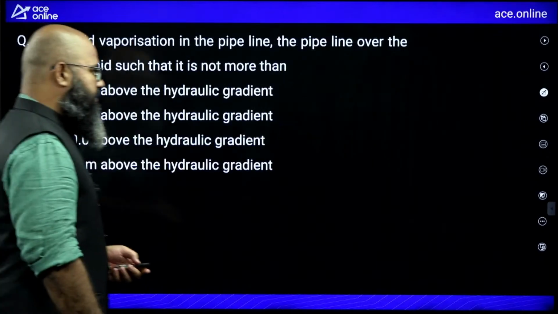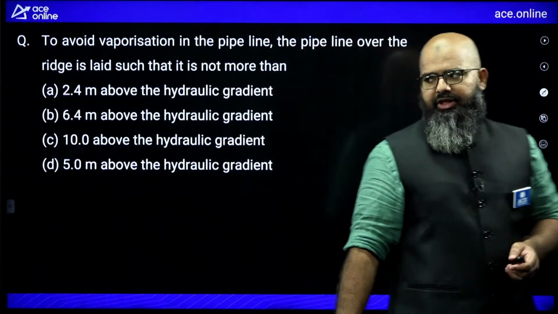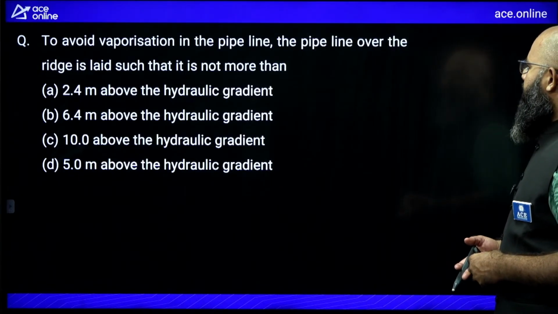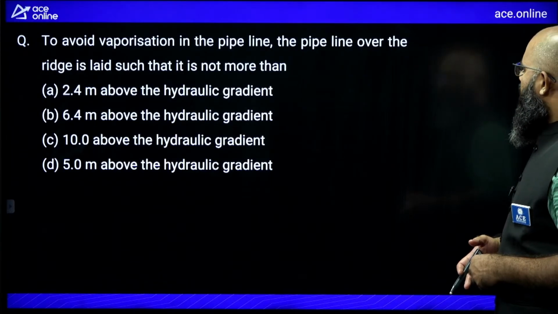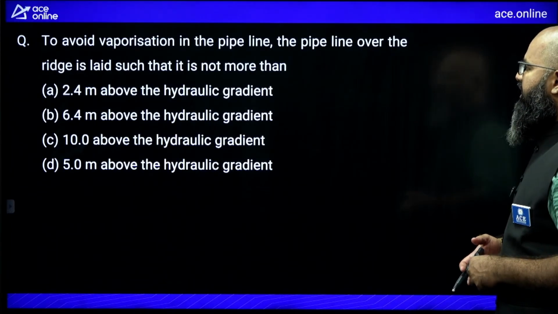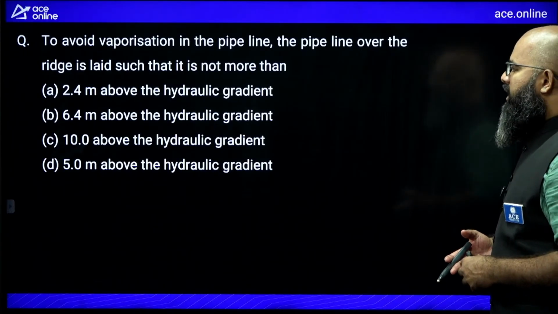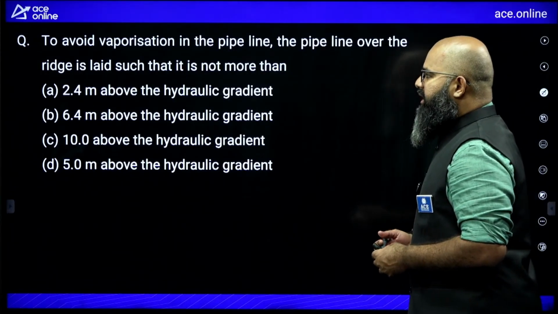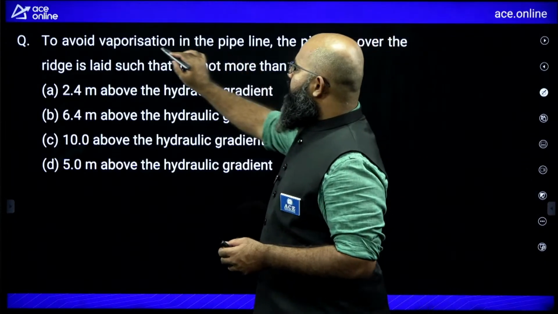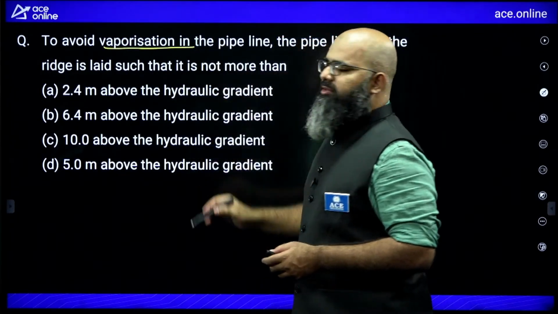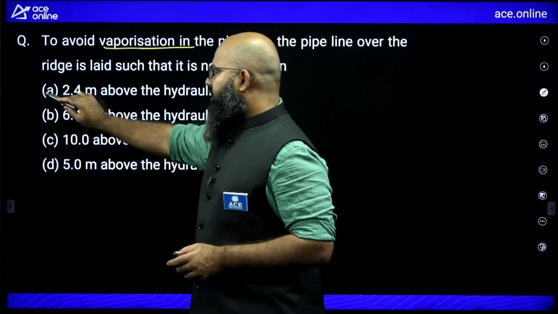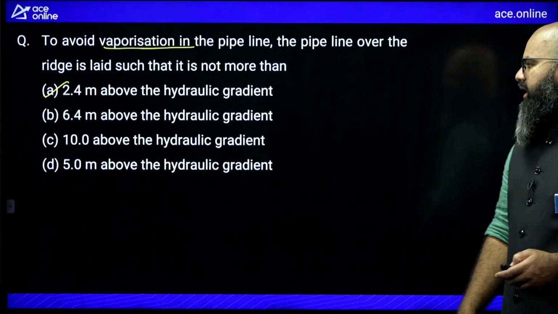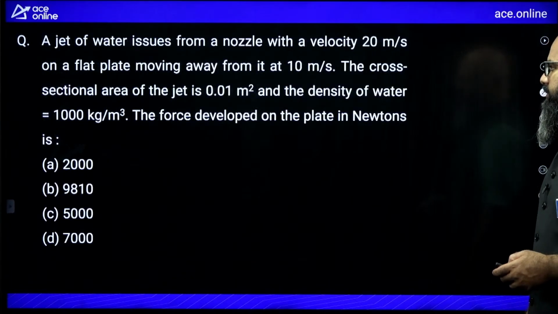Moving further, look at this question now. To avoid vaporization in the pipeline, the ridge is laid such that it is not more than... Now see, to avoid vaporization, basically cavitation is supposed to be avoided. So generally we take this value 2.4 meter above the hydraulic gradient line.